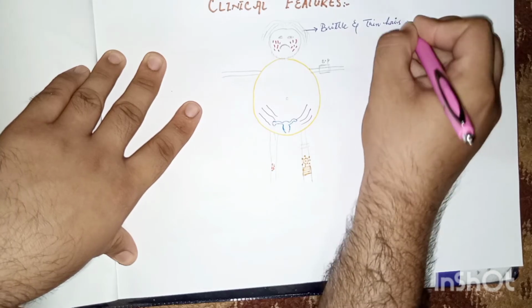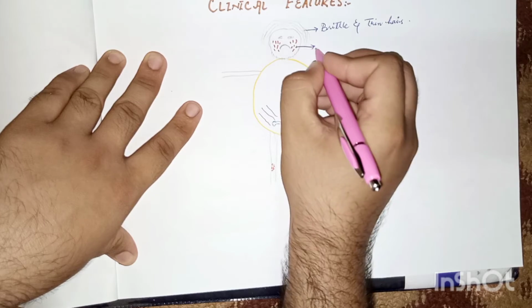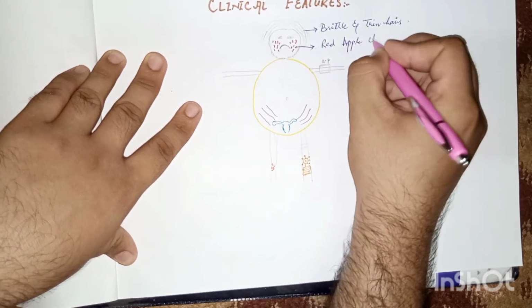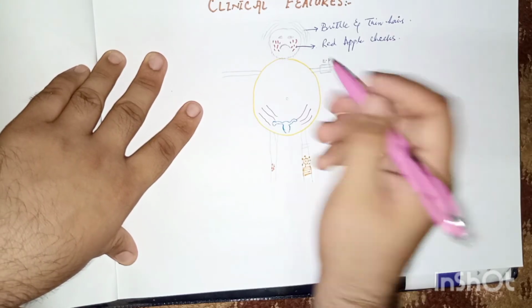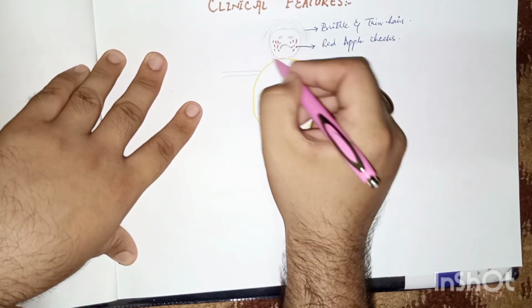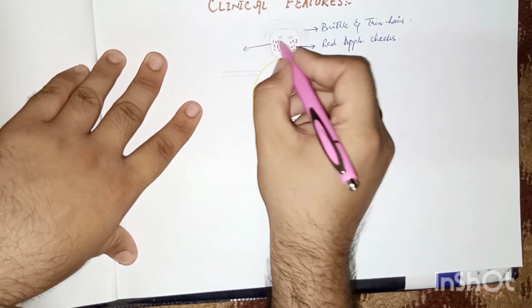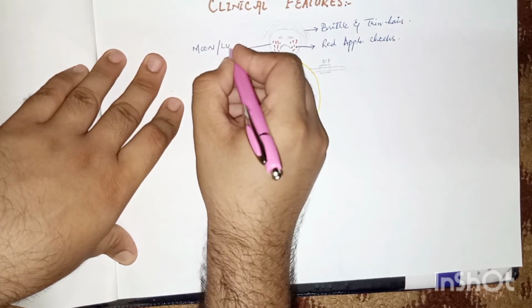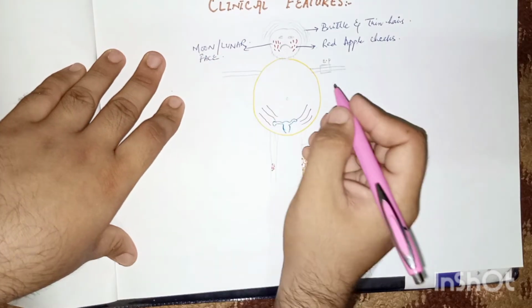Why are there brittle and thin hairs? Because of proteolysis, or breakdown of protein. Red apple cheeks appear because of increased RBCs. And moon faces, or moon-shaped faces, or lunar face, because of deposition of fat on the face, also called cushingoid face.